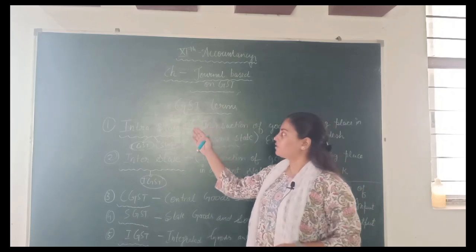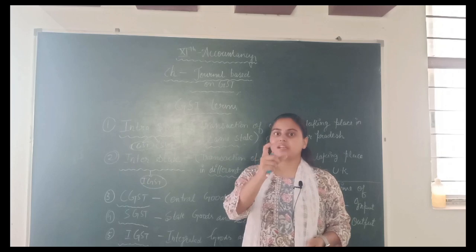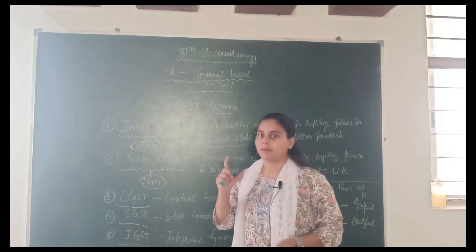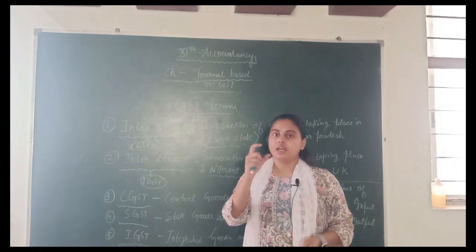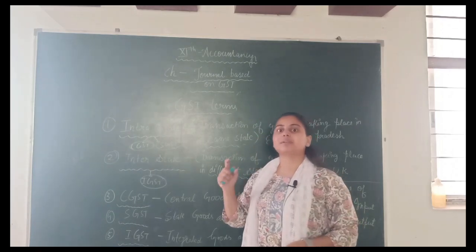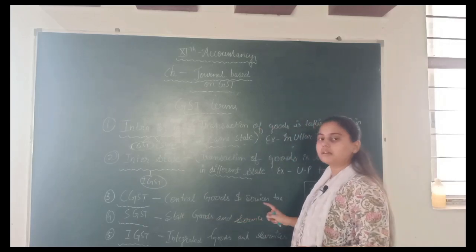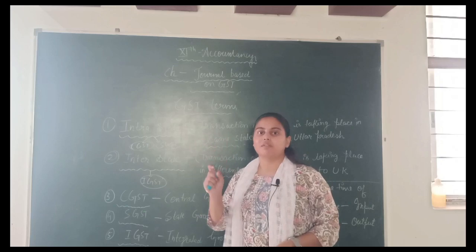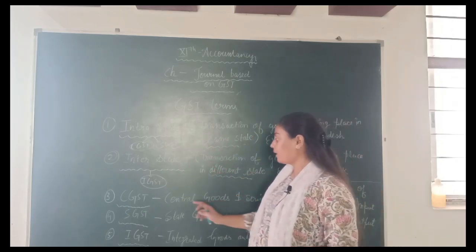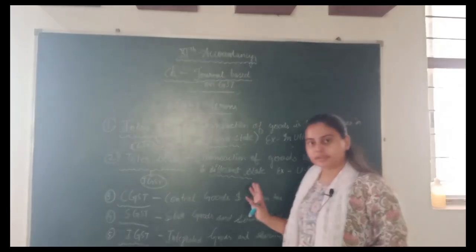When we do a transaction in the same state, we have to give part of the GST to the central government and to the state government. The portion given to the central government is CGST, that is Central Goods and Service Tax. The part given to the state government is SGST, State Goods and Service Tax.